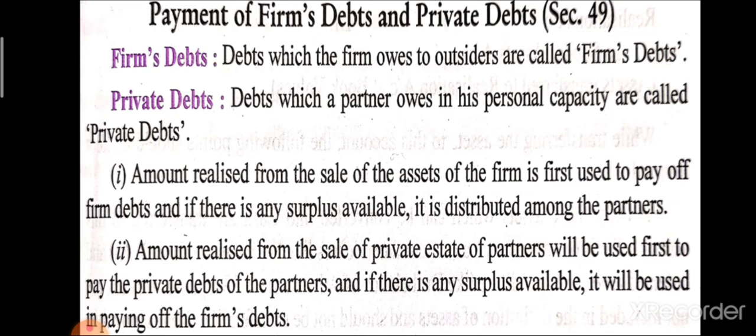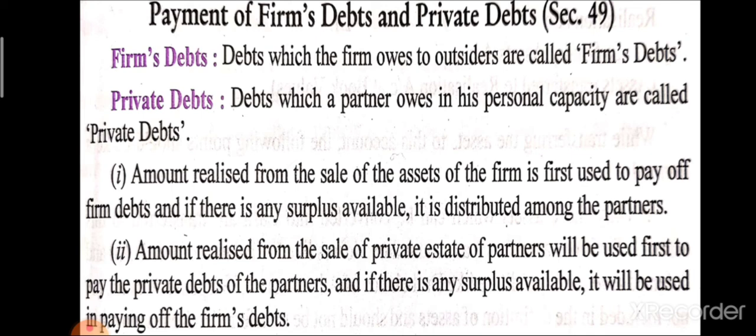That money cannot be utilized for paying the private debt. The second concept is that the amount released from the sale of the estate of a partner will be used first to pay the private debt. If any surplus is available, it will be used for paying off the firm's debt.